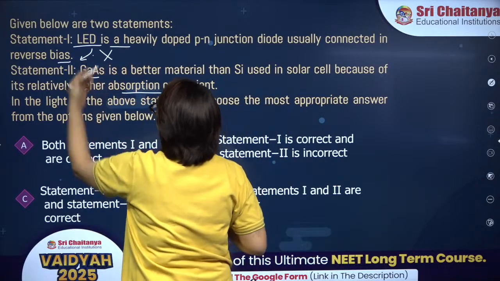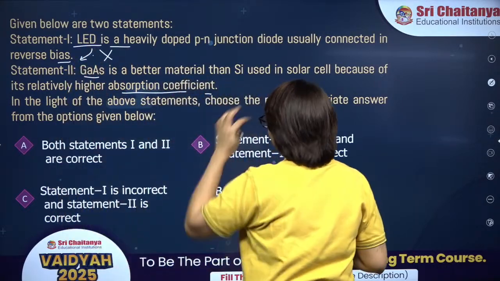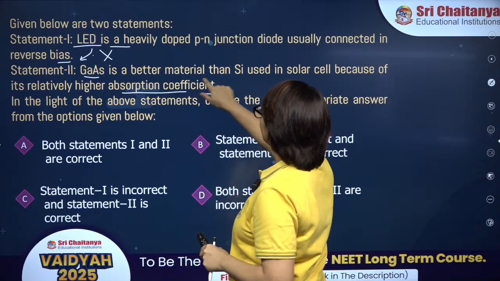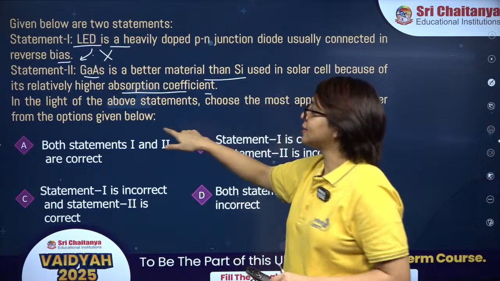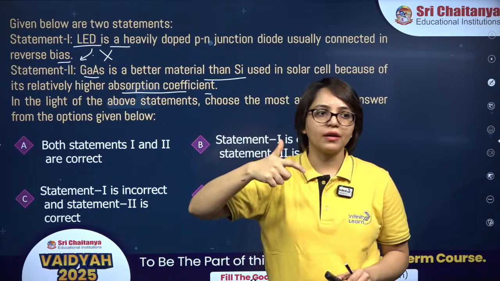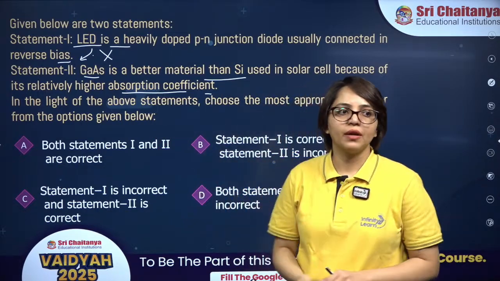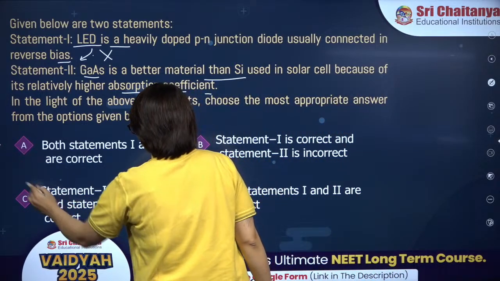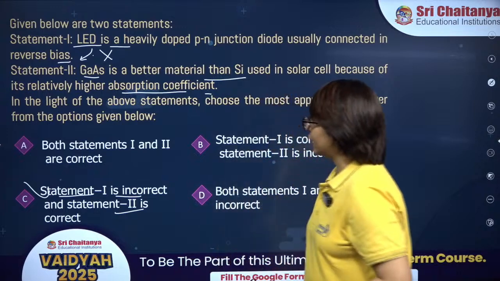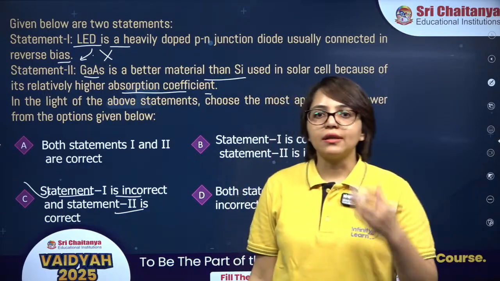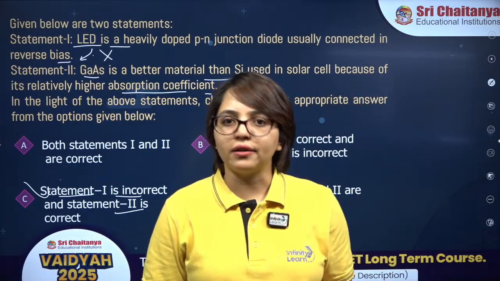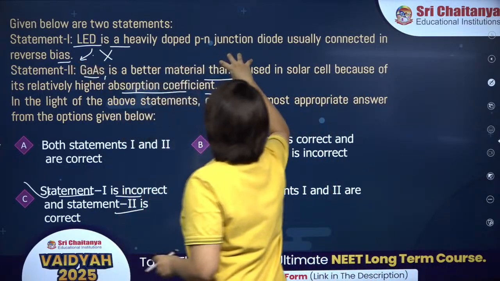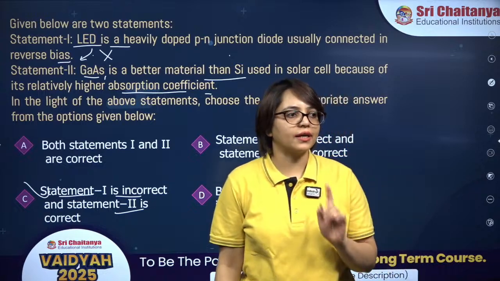So this is wrong. Statement 1 is completely wrong. It is incorrect, right? Statement 2 is correct. We use GaAs for the solar cell because it has higher absorption coefficient, right? Yes, Anish. So statement 2 is correct, but statement 1 is incorrect over here, which is option C. In solar cell, we use light energy to make electrical energy, right? So in order to absorb more light, we use this material rather than this material. So statement 2 is correct.